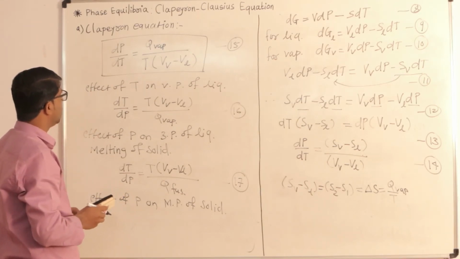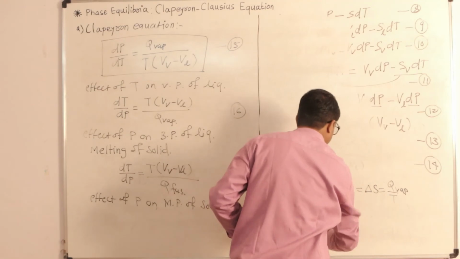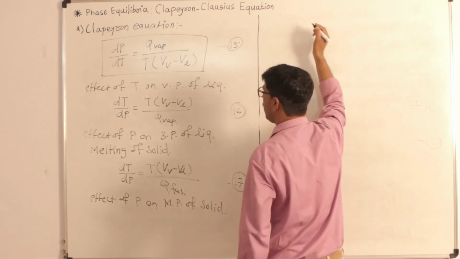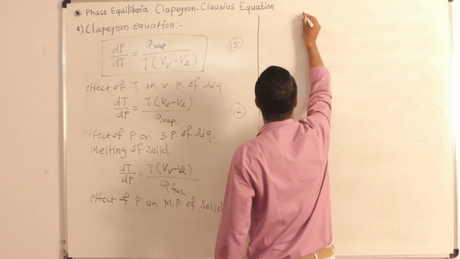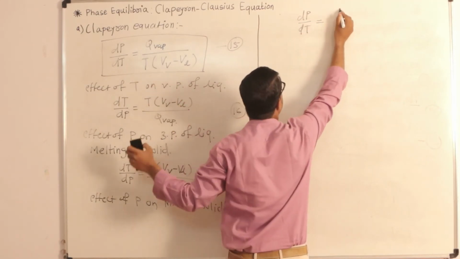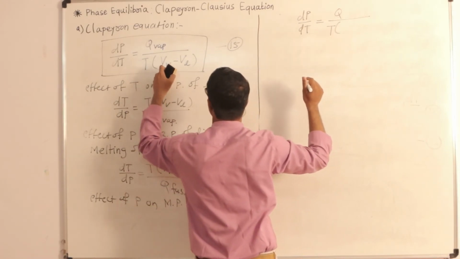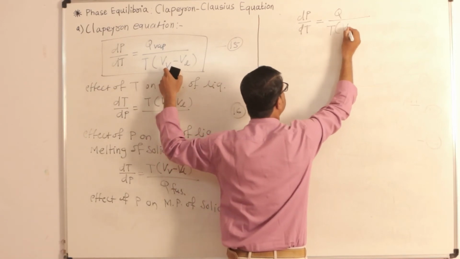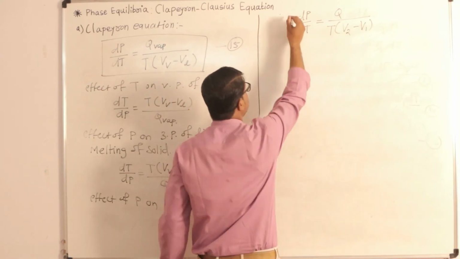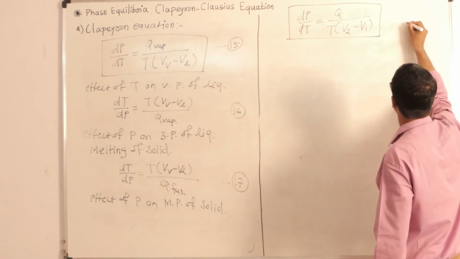In general, we write the Clapeyron equation for general purpose as dp by dt, which is equal to Q upon T into Vv, that means volume of vapor, for the second state, minus the volume of the first state. This is the general Clapeyron equation, let's say it is equation number 18.